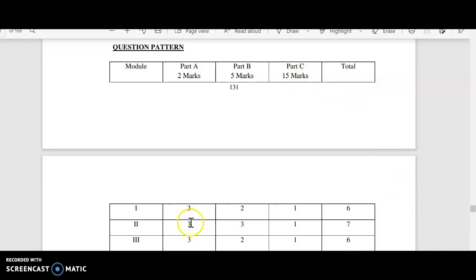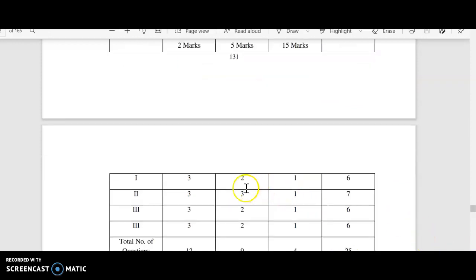From module 1, part A 3 questions, part B 2 questions, essay 1 question. Module 2, part A 2 mark questions 3, 5 mark questions 3 and 1 essay. Module 3, 2 mark questions 3 in part A, part B 5 mark questions 2 and part C 1 essay. Then module 4, read it correctly, module 3 has been repeated by mistake.